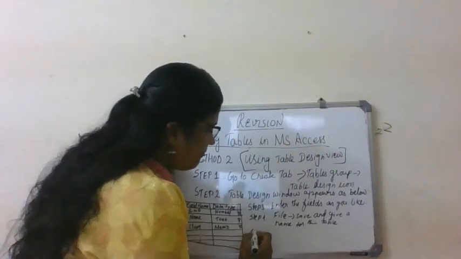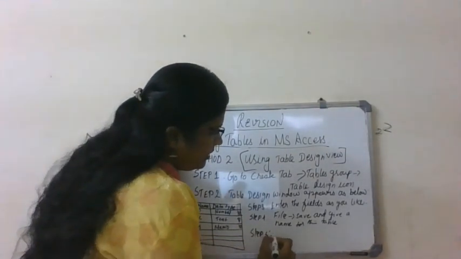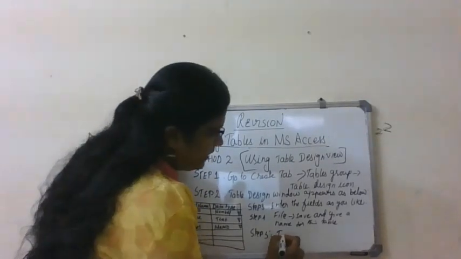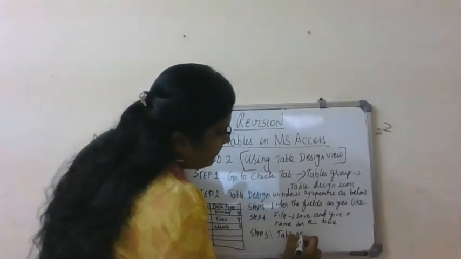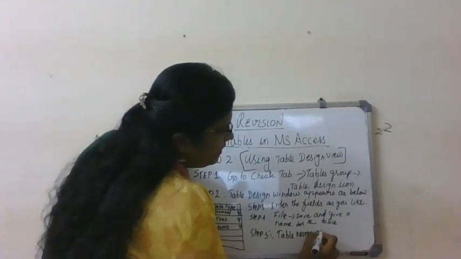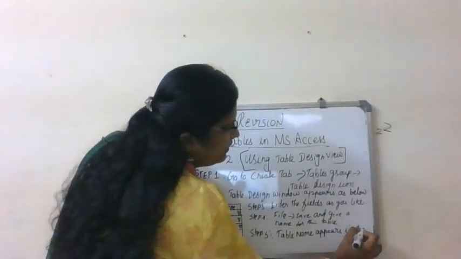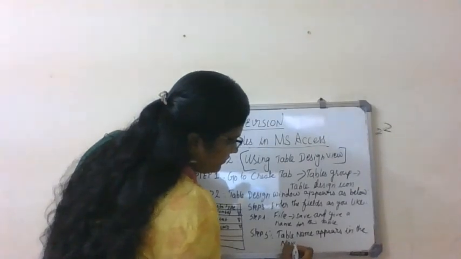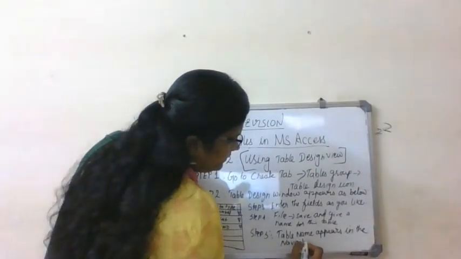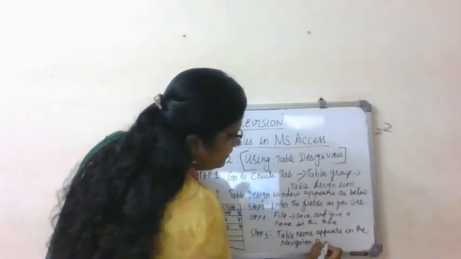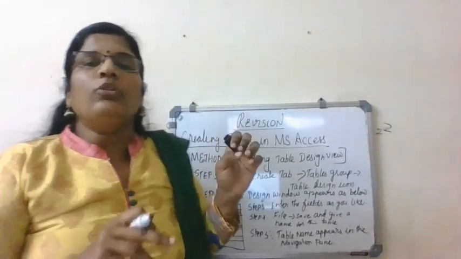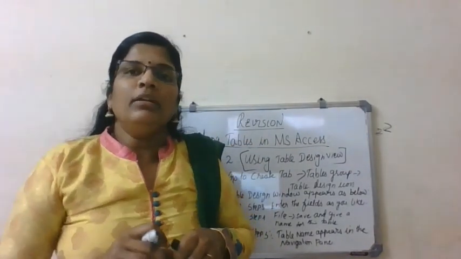Okay, so step 5, whatever name you have given, the table name appears in the navigation pane. Okay, double click on it, you will get the table, rows and columns.